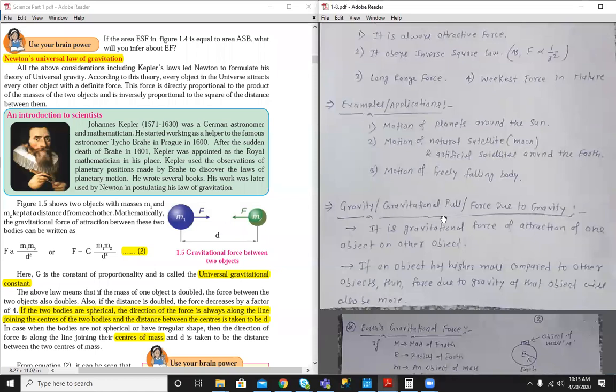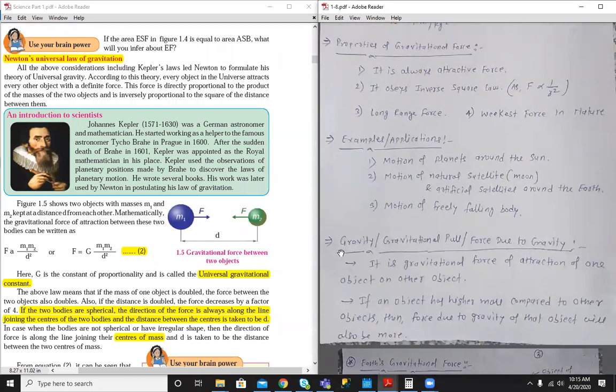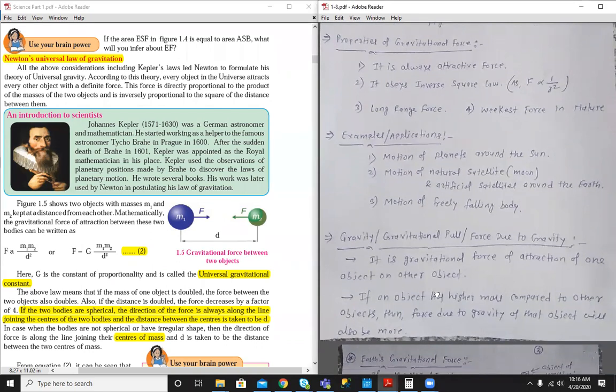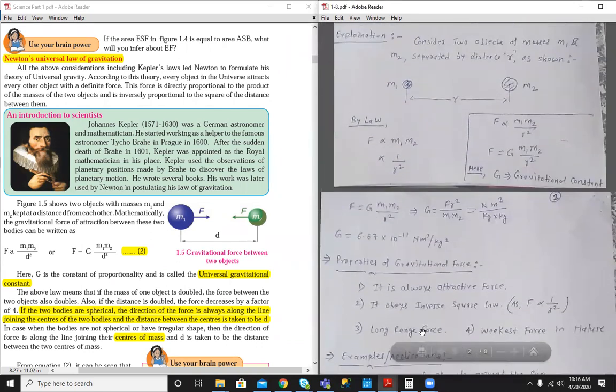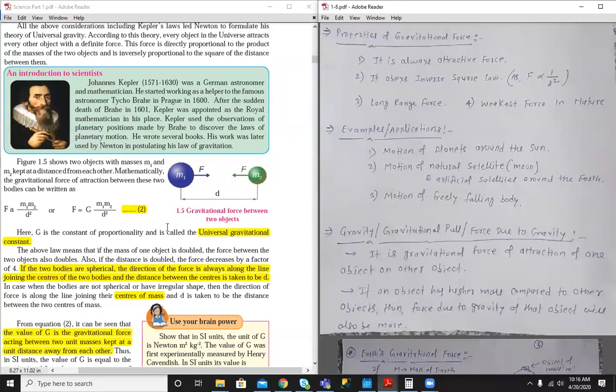Let's see what is gravity. Gravitational force and force due to gravity are all similar terms. They are nothing but the gravitational force of attraction of one object on another object. If an object has higher mass compared to other objects, then the gravitational force of that object on other objects will be comparatively more, as gravitational force is directly proportional to the product of their masses. That's why. Let's move ahead.